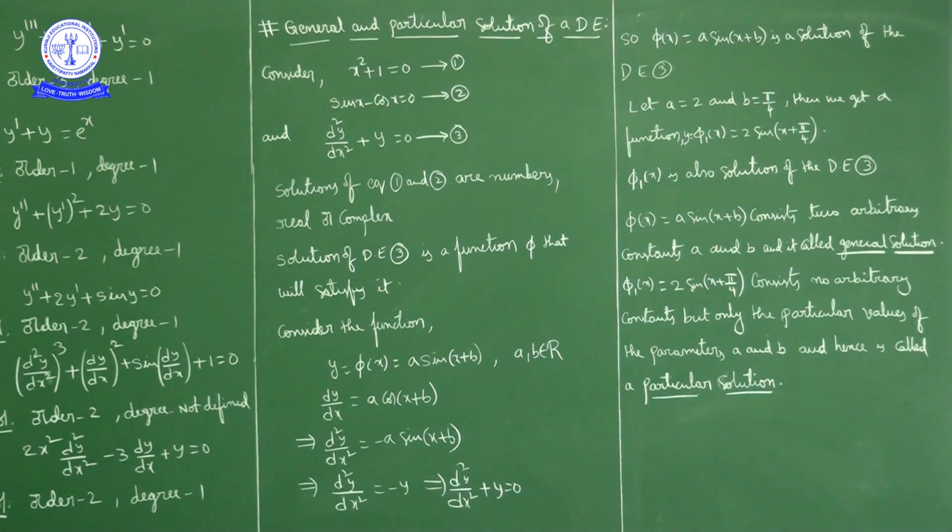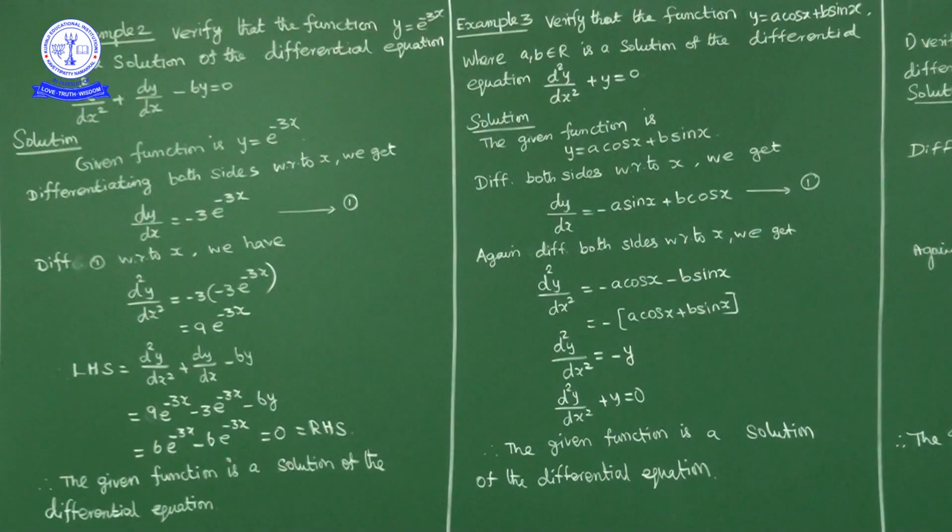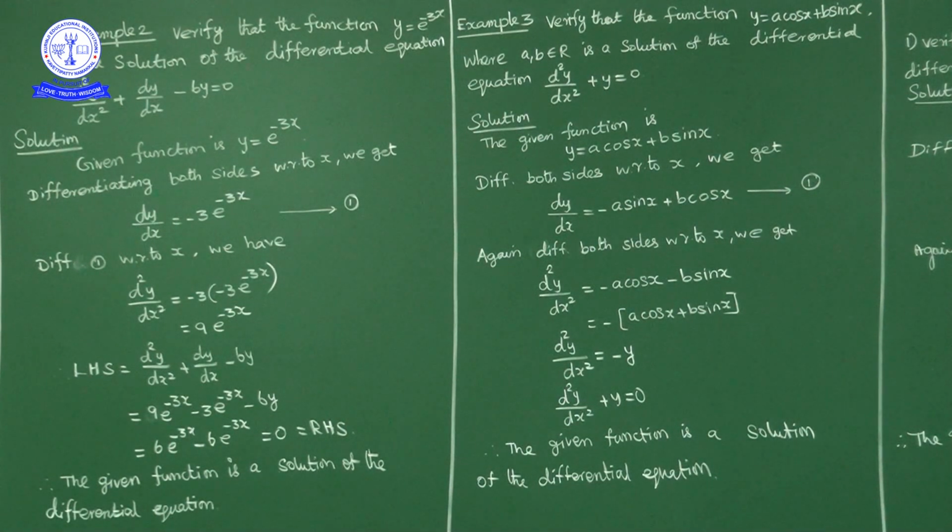Okay? Okay, next my example 2: verify that the function y is equal to e power minus 3x is a solution of the differential equation d square y upon dx square plus dy by dx minus 6y is equal to 0.